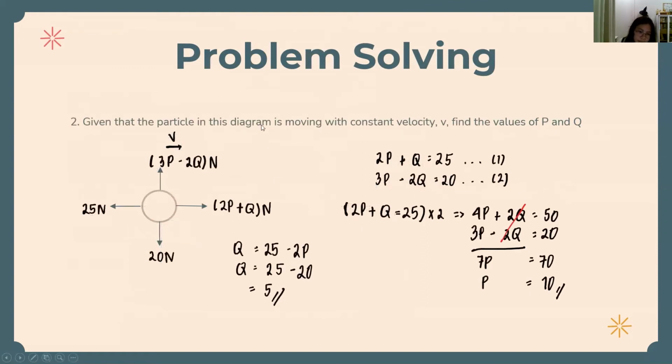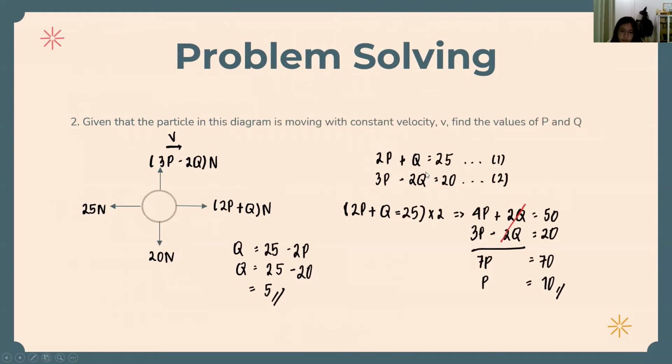Now, given that the particle in this diagram is moving with constant velocity v, find the values of P and Q. This one is also the same, but we use elimination and substitution. So we can see here 3p minus 2q equals 20 N, or 20, and then 2p plus q equals 25.